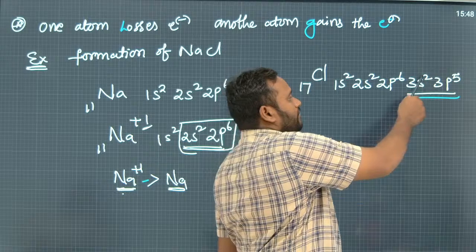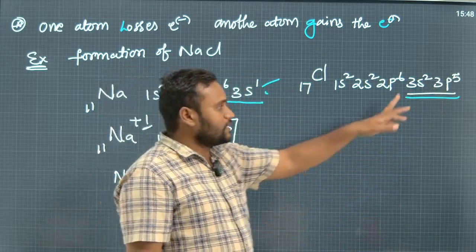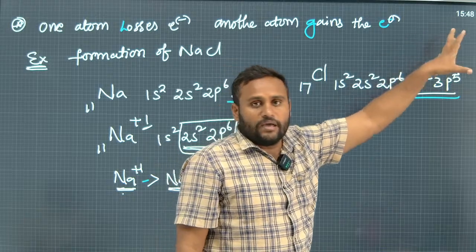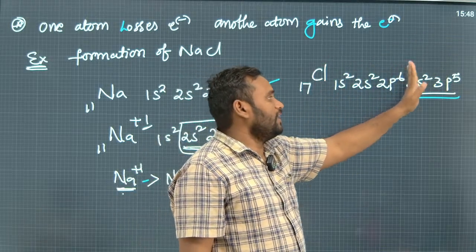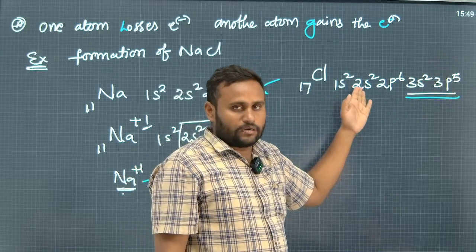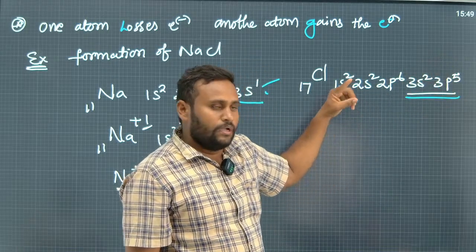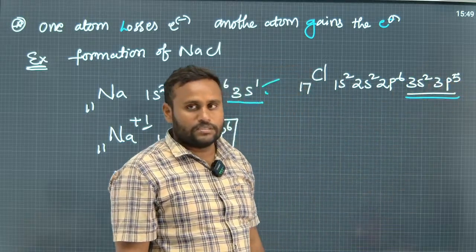In the third shell, we can find 2 plus 5, total 7 electrons are present, and it requires only 1 electron to get the octet electronic configuration. But another way is also there. When it loses these 7 electrons, in the second shell it is having octet electronic configuration. So, it gains 1 electron instead of losing 7 electrons.